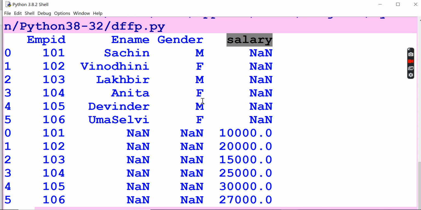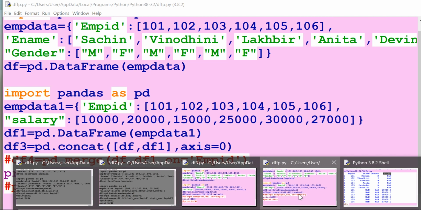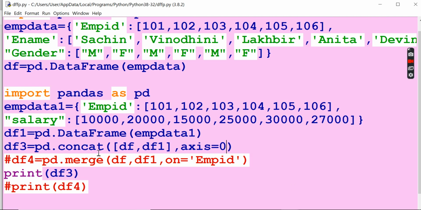So column wise means you will get 5 columns. Here 3, there 2, right? 5 columns. Here if you see, there are only 4 columns. So this is the difference between axis 1 and axis 0.